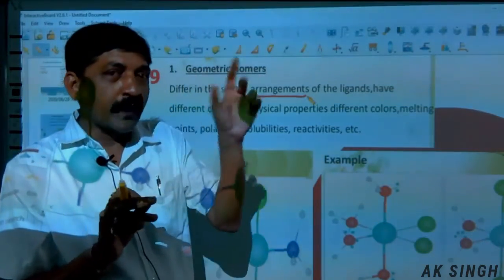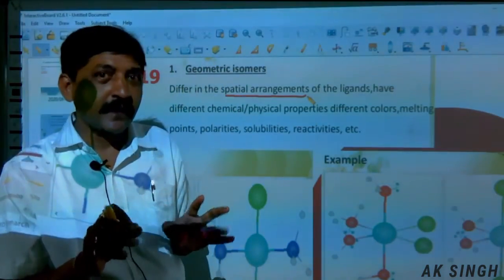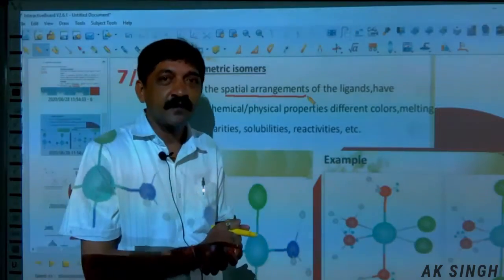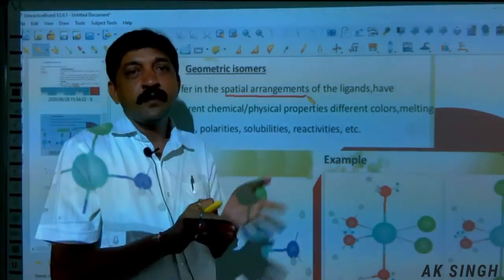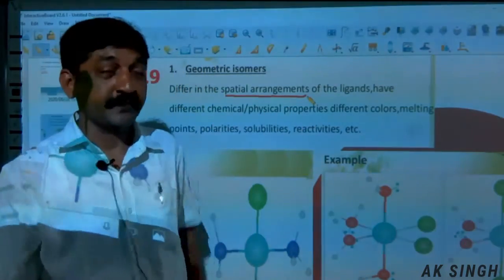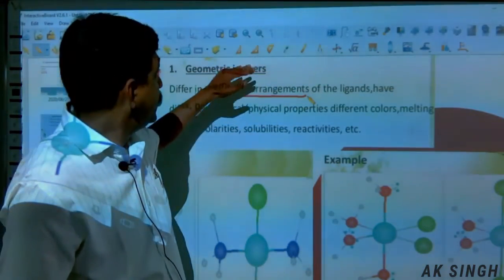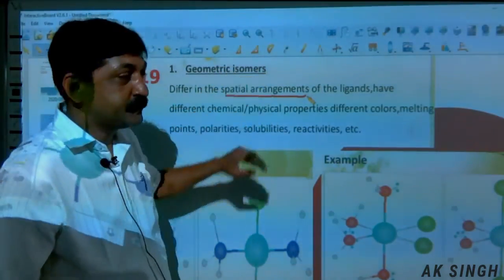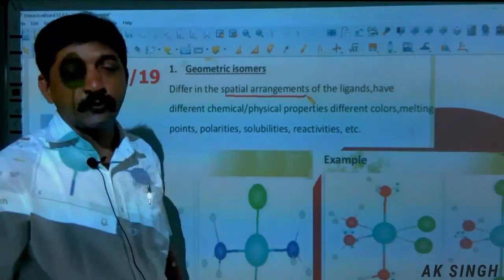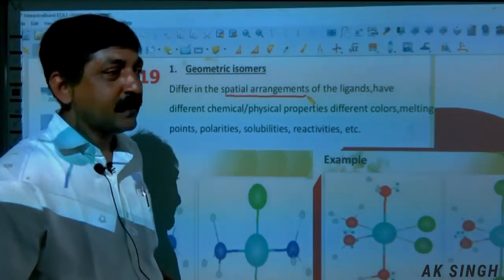We have square planar complexes as well as tetrahedral. One thing you have to remember: it is shown by square planar complexes. Geometrical isomerism is also called cis-trans isomerism.